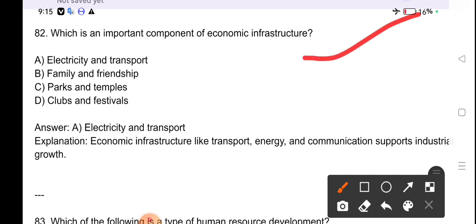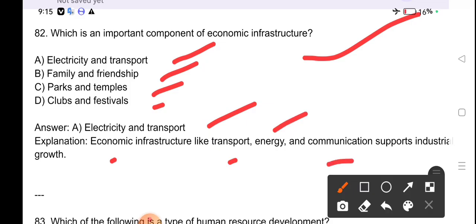Which is an important component of economic infrastructure? Electricity and transport, family and friendship, parks and temples, clubs and festival. Electricity and transport. Economic infrastructure like transport, energy and communication supports industrial growth.